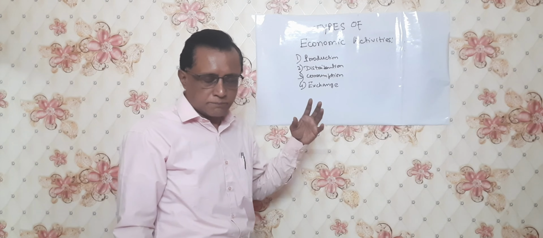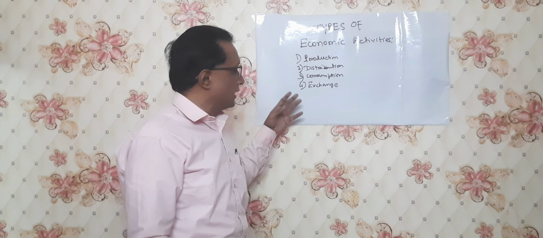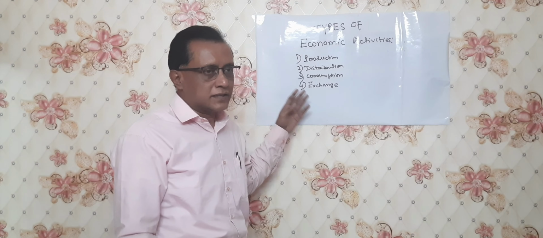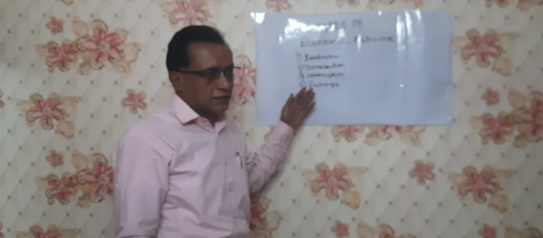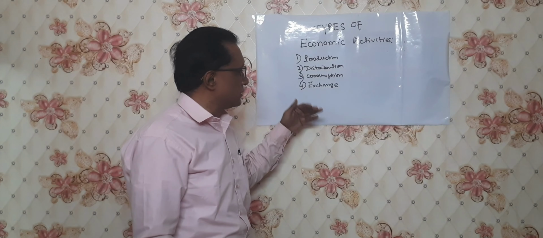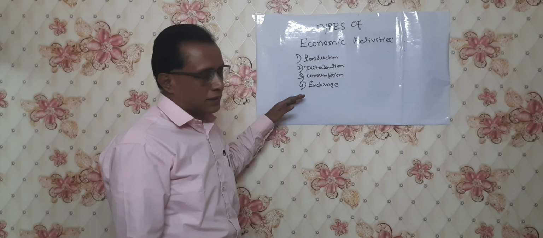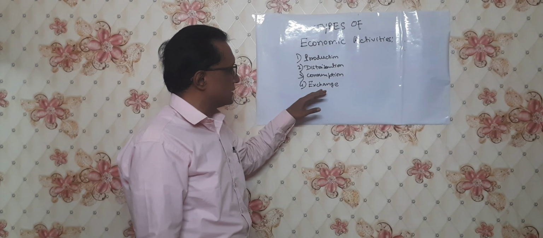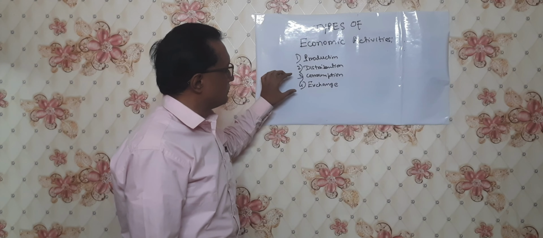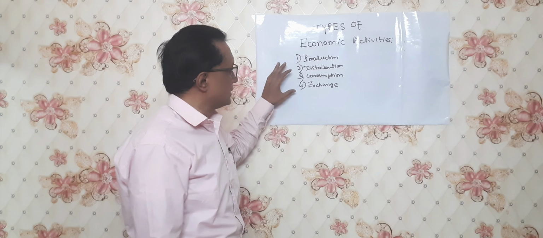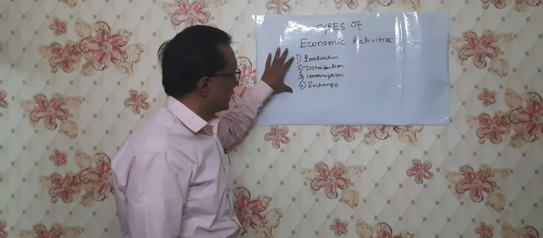For this they have to pay money, or earlier there was the barter system: in exchange for some products they had to give other products. But this barter system no longer exists, so we have to give money in exchange for the products from the markets. These are the total process of economic activities.